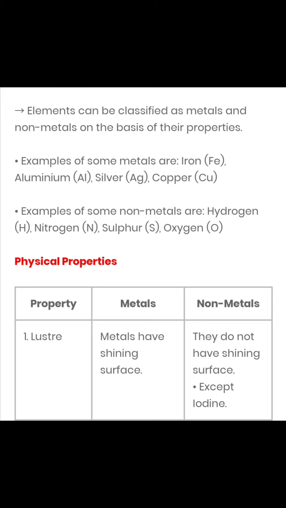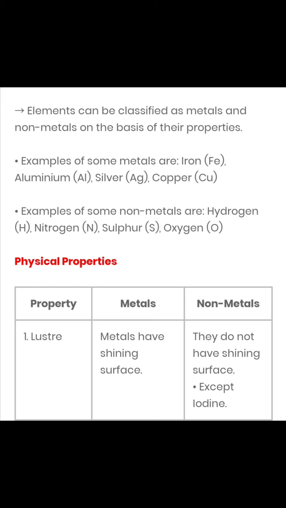If we talk about oxygen, you all know, which is very important for our existence and for combustion. Oxygen is present in air and is essential for breathing to maintain life. This you all know. Another important non-metal, if we talk about, that is hydrogen. Hydrogen is present in almost all the carbon compounds. Then we have nitrogen, we have sulfur. So these all are few examples of metals and non-metals and their importance in our daily lives.